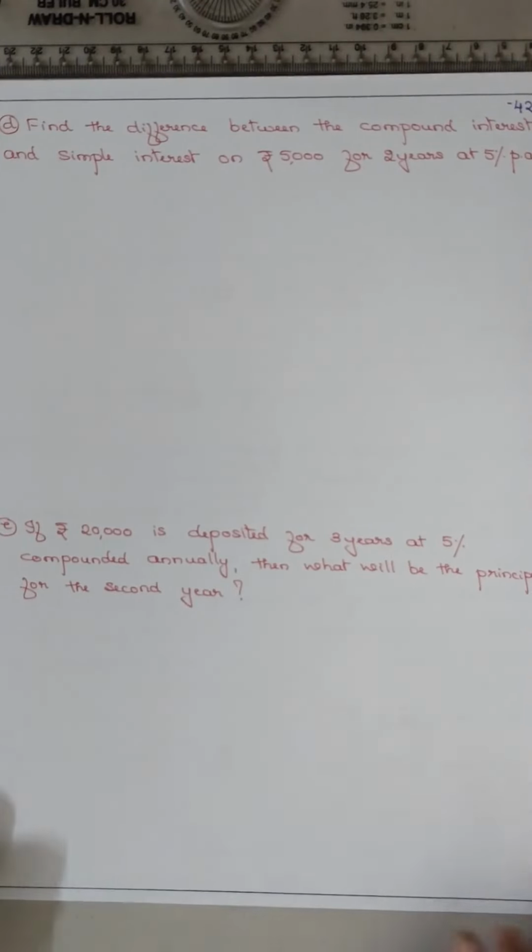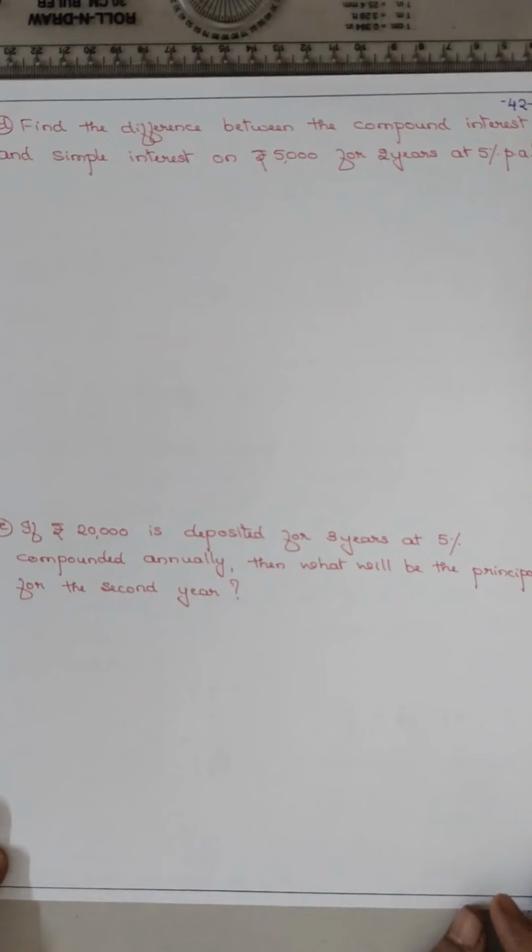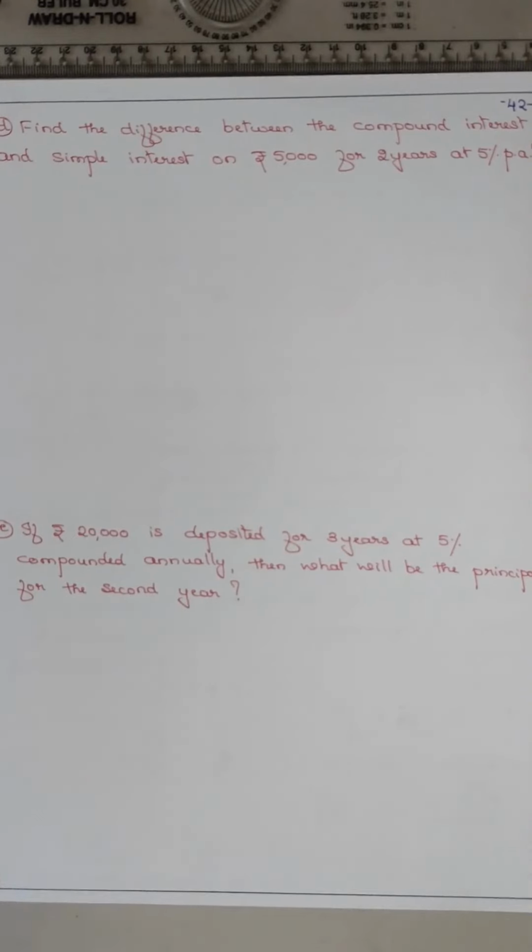Now coming to question subdivision D. Find the difference between the CI and the SI on rupees 5000 for 2 years at 5% per annum. Find the difference between the compound interest and simple interest.